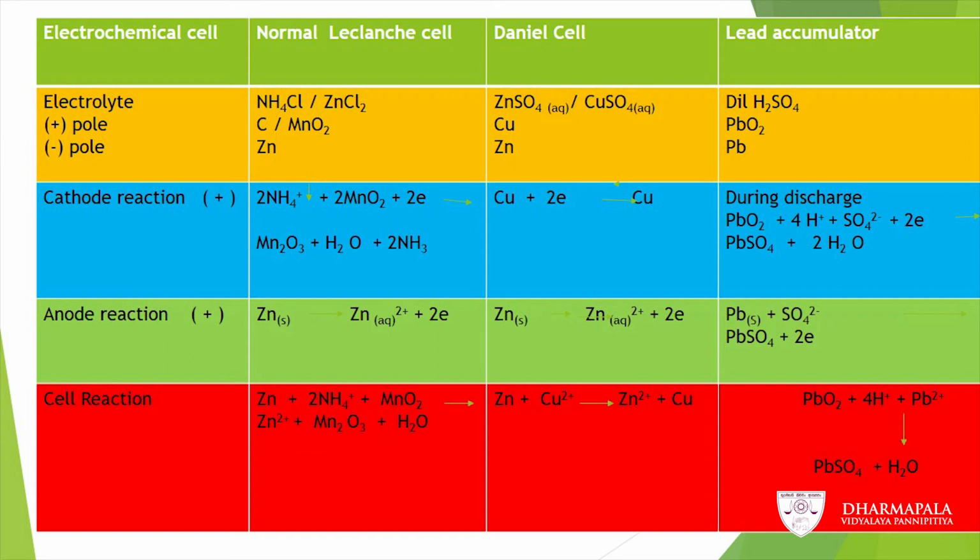Anode reaction of normal Leclanche cell, there you can see zinc is converted into Zn2+ and 2 electrons. So, zinc is oxidizing there. In Daniell cell also you can see zinc is oxidizing, zinc converts into Zn2+. In lead accumulator, anode reaction, lead reacts with sulphate ions, forming lead sulphate and 2 electrons. So, then you can write the cell reaction for all 3 cells.